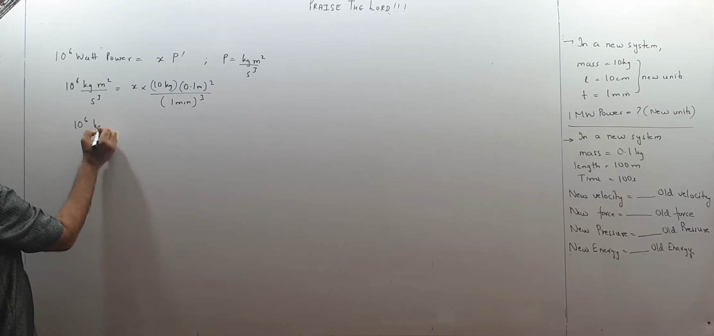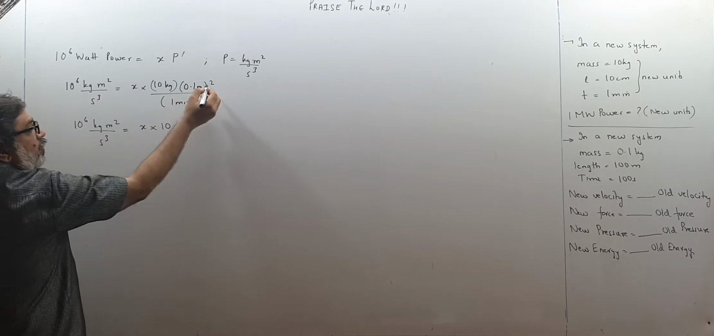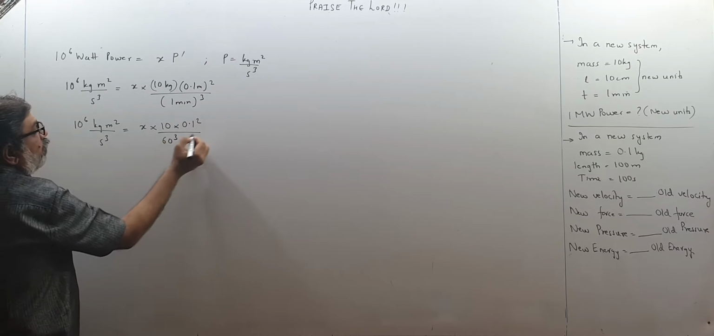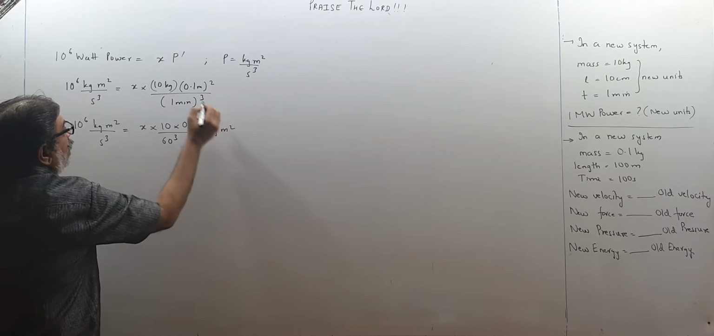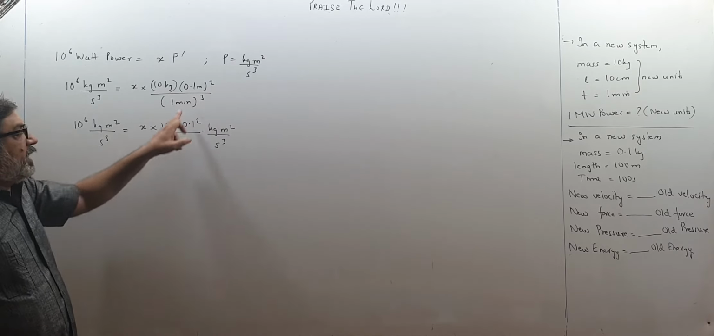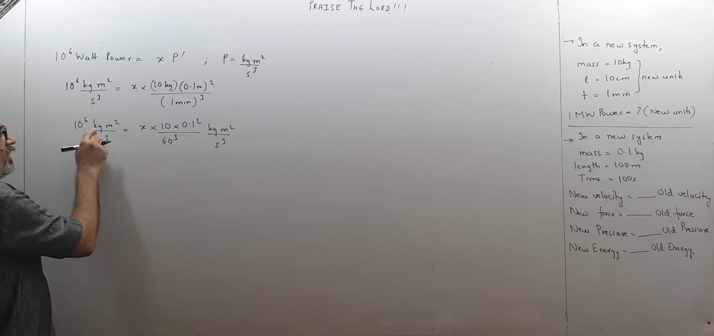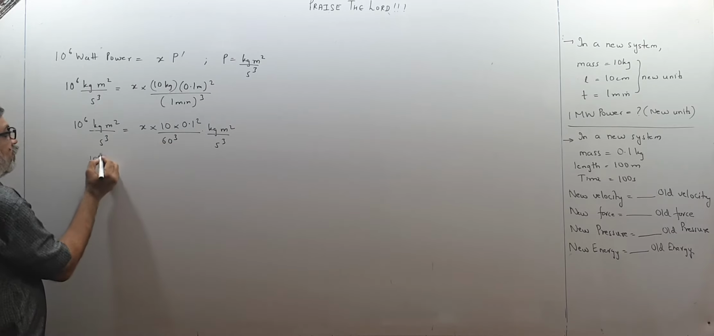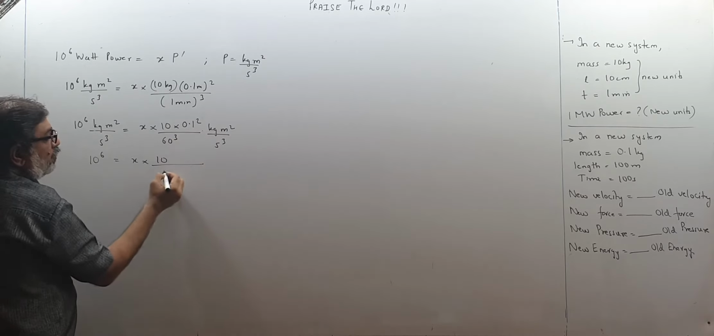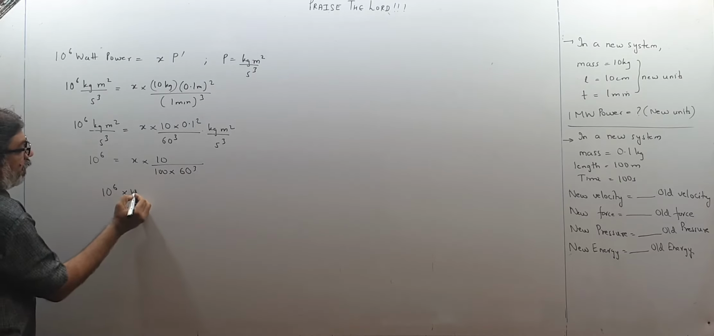So 10 raised to 6 kg meter square upon second cube will become x into 10 into 0.1 square. 1 minute means 60 seconds, so 60 cube, then this kg meter square upon second cube. Okay, 1 minute we wrote as 60 seconds, so 60 cube here, and kg meter square here, and 0.1 square over 4. So kg meter square second cube gets cancelled out, so 10 raised to 6 becomes equal to x into 10 upon, 0.1 means 1 upon 10, so 100, and this 60 cube, so 10 raised to 6 into 100 into 60.